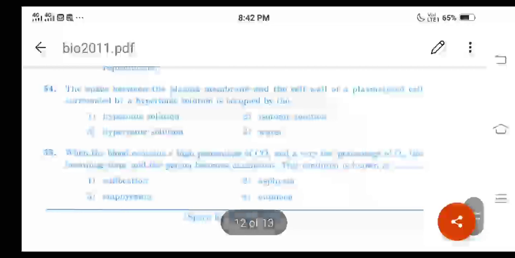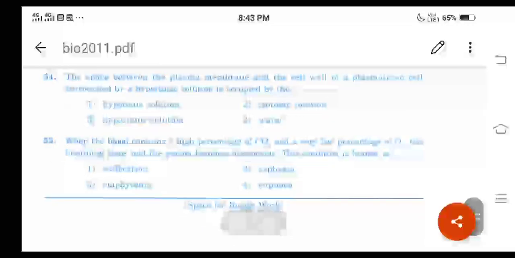Then question number 54: the space between the plasma membrane and the cell wall of a plasmolyzed cell surrounded by a hypertonic solution is occupied by the what? Option 1 is hypotonic solution, second is isotonic solution, third is hypertonic solution, and the fourth option is water. Remember, for question number 54, the correct answer will be option 3 only. It is called the hypertonic solution.